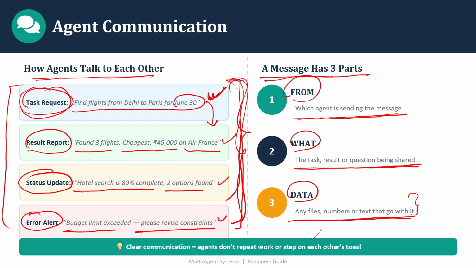They know what they are processing, what the expected output is, what output has been given, whether it is correct or not, and whether any agent is working or not, so that it can fail over. This way, all these agents can communicate with each other with the help of the coordinator agent.